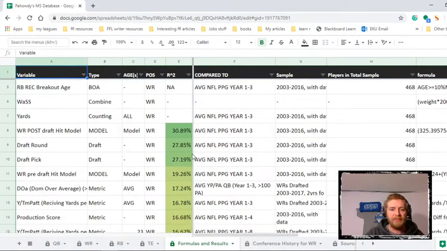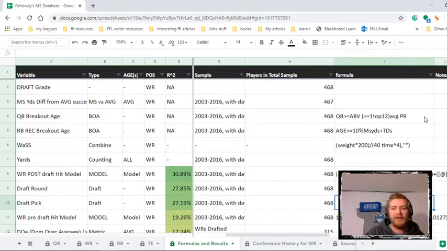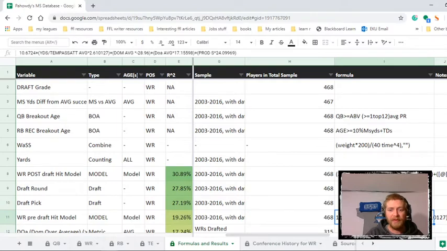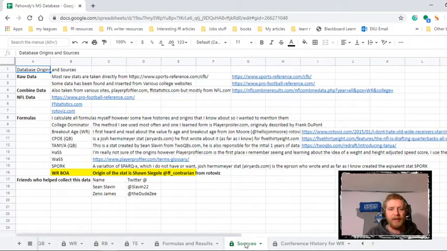So you can see the rudimentary testing I've been doing, but also the formulas to calculate things, because I spent a lot of time trying to figure those out. Conference history, let's not go there right now. And also the sources tab, which I keep adding to, which is where these stats are coming from, why I'm tracking them, where I'm getting the data from, the people who have helped me collect it.